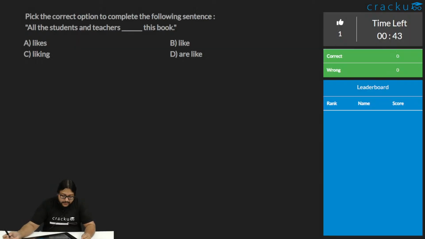Okay, so now we have a question on subject verb agreement. We have to figure out what is the correct verb here.